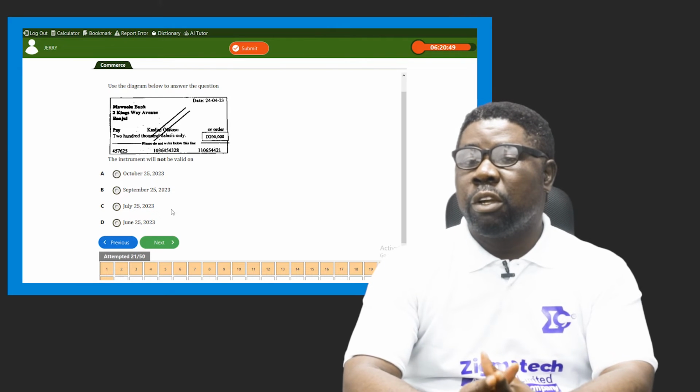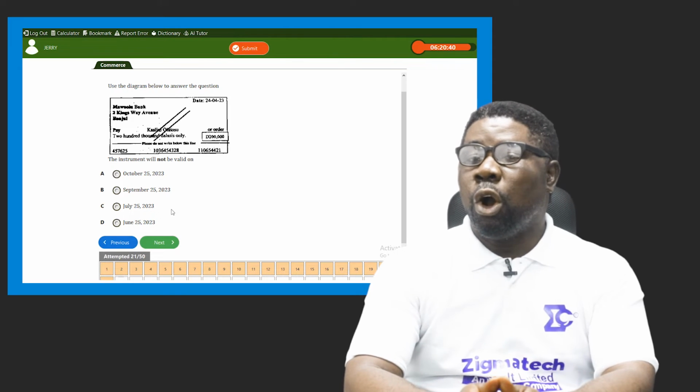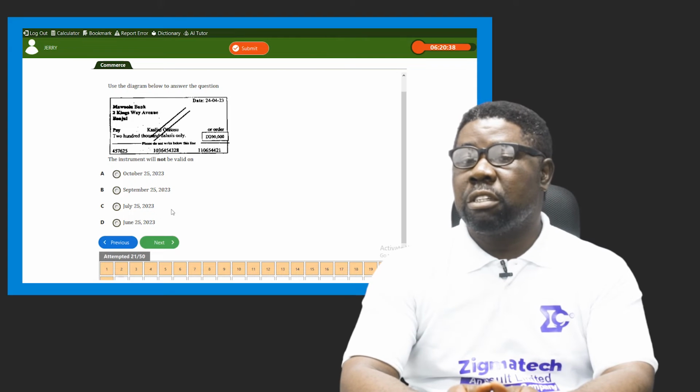So in this case, look at the date that you have here. The date on the check says 24th April 2023, and option A says October 25th, 2023. Option B says September 25th, 2023.